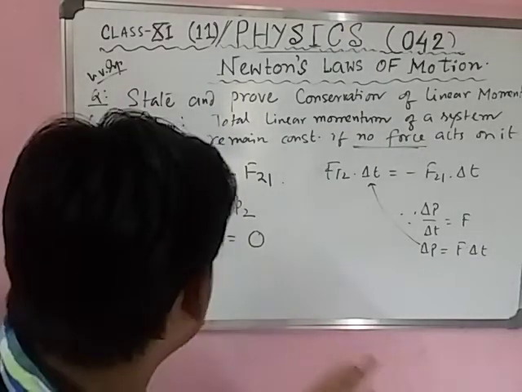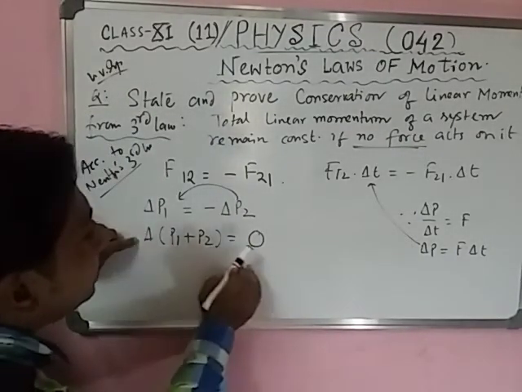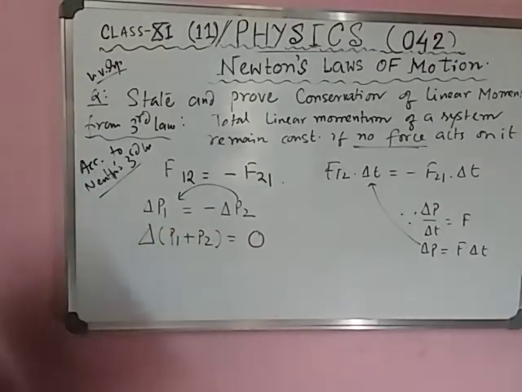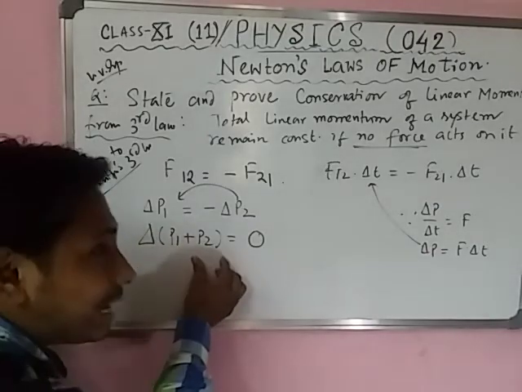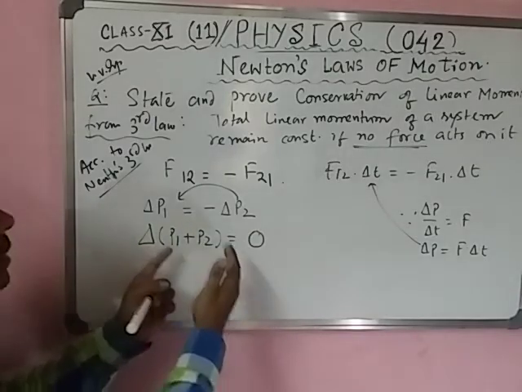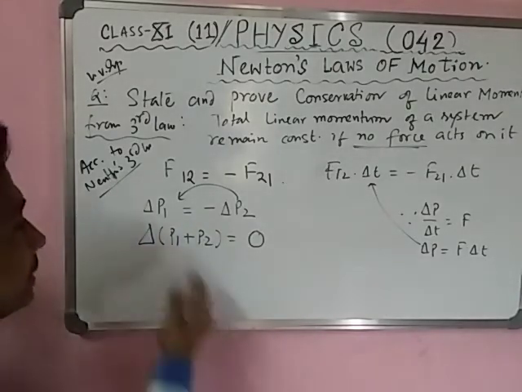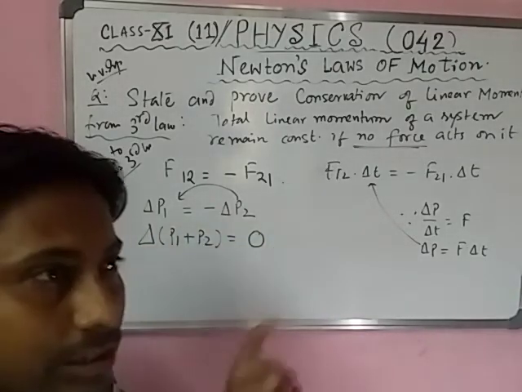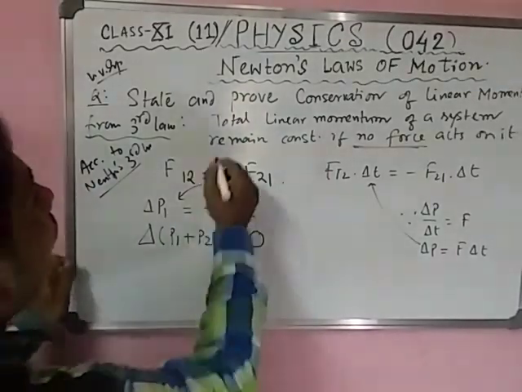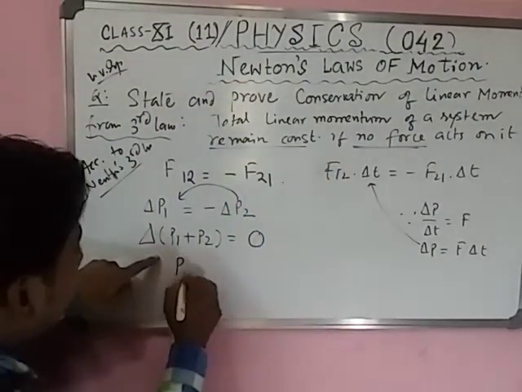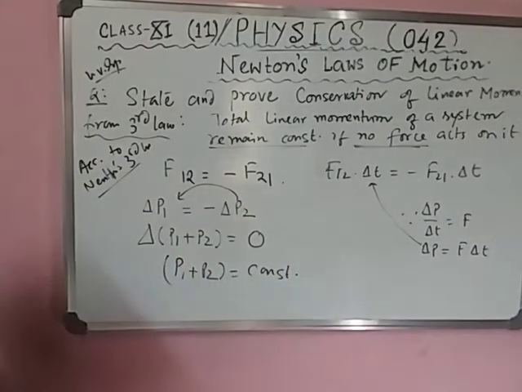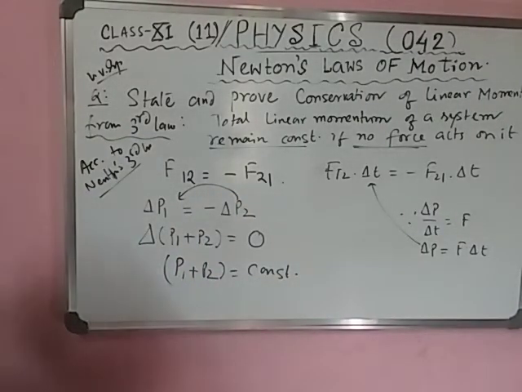And now please listen. Delta of something is equal to 0. Delta means change, so change of something is 0, which means change will not occur. It remains the same, it remains constant. So P1 plus P2 is constant. No change. So proved.